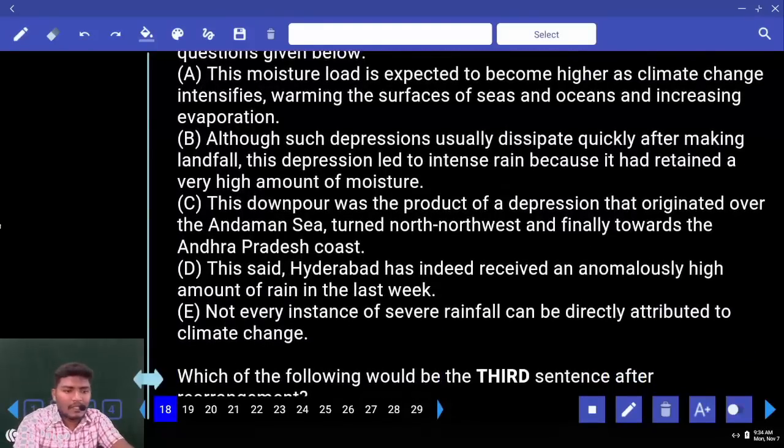Look at the first one. This moisture cannot be used in the beginning. Although such depressions cannot be used in the beginning. Again, this downpour cannot be used. This said, not sure. Not every instance of severe rainfall can be directly attributed. Maybe, not sure. Look at this first one once. This moisture. Which moisture are you speaking about? Where is this word moisture?